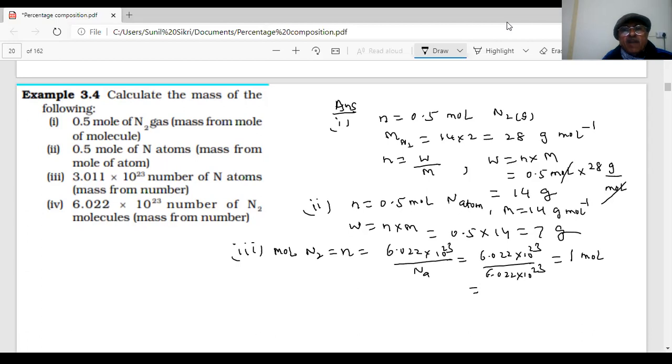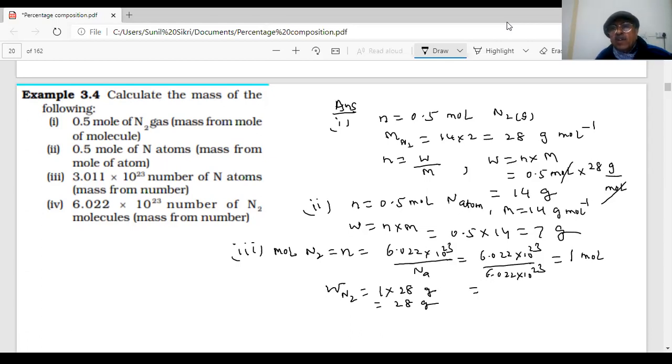And then what is the mass of one mole of N2? For N2 it will be 1 into 28, 28 grams. So if you take 28 grams of the nitrogen, student, that will be equal to 1 mole of the nitrogen, and that will contain how many molecules of nitrogen gas? 6.02 times 10 power 23. So many molecules are present in 28 grams of N2.